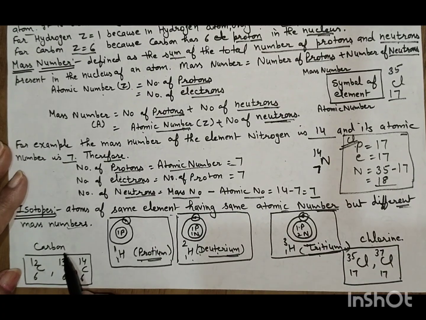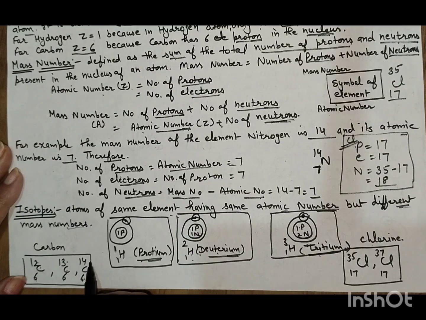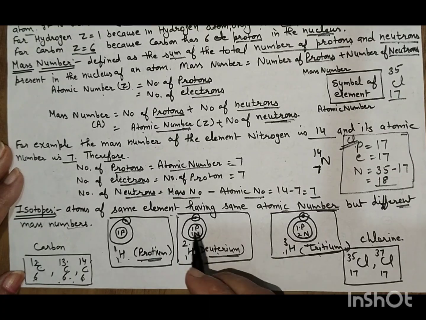Other examples are carbon: C-12, C-13, C-14. These are the isotopes of carbon having the same atomic number but different mass number. In hydrogen also the atomic number is the same but the mass number is different.